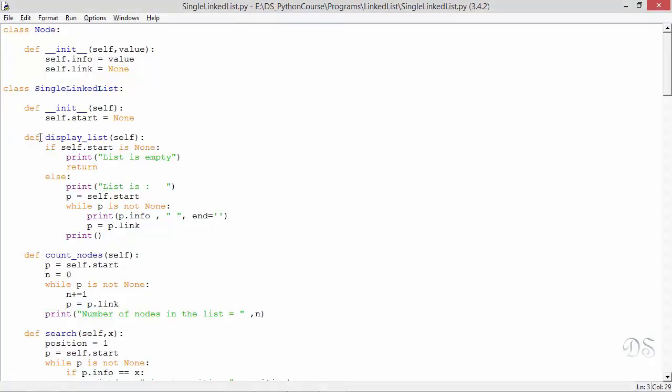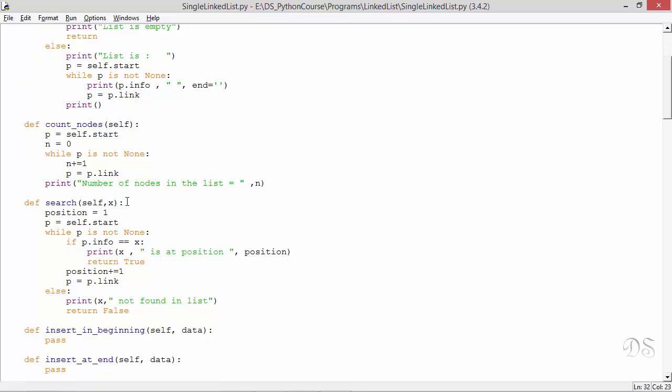So we'll see the code for these three methods: display list, count nodes, and search. This method display list displays all the elements of the list. If start is none, it means that the list is empty. In that case, we'll just print this message and return. Otherwise, we'll display all the elements of the list starting from the first element till the last element. We have already seen how this loop works. Now this method count nodes displays the number of nodes in the list. If you want, you can return the value of n from this method.